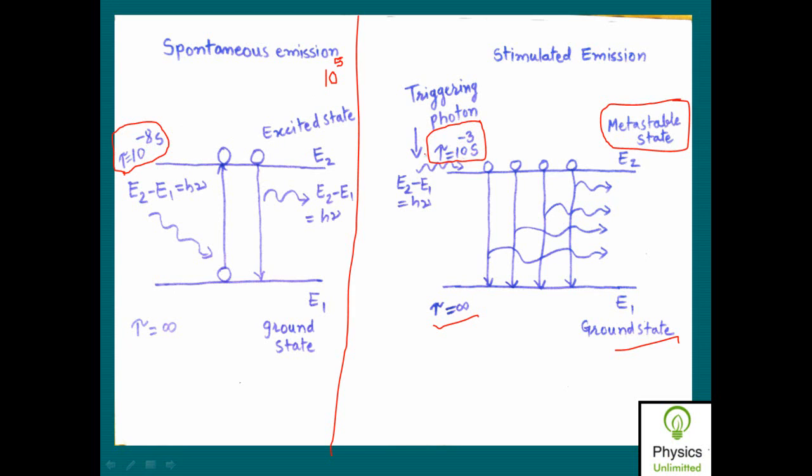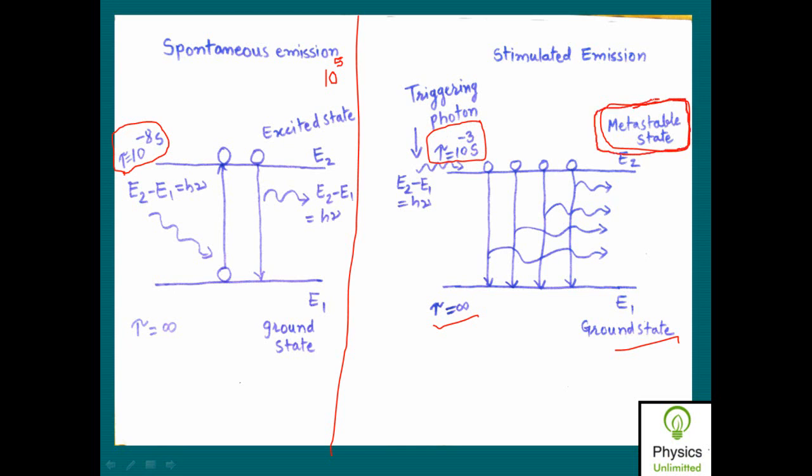Yes, sir. So if the lifetime of the atom in the higher energy state is quite large, like 10 raised to power minus 3 seconds as compared to 10 raised to power minus 8 seconds, then we call this energy state a metastable state.